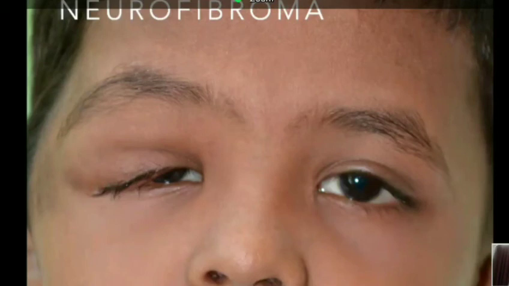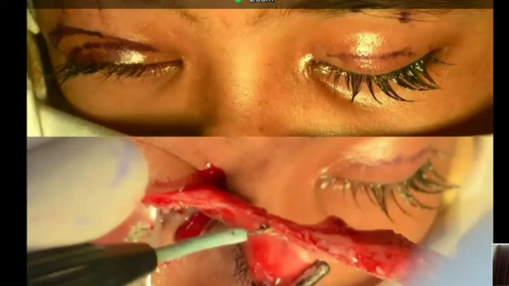You need to take out the tumor so that the child comes out of an amblyogenic situation. So what we do is what we learned in our fellowship, which is the technique that is still practiced now also, the template technique. In the template technique, we mark out the normal lid measurements, the lid crease to lid margin and the lid crease to the eyebrow, and then take out whatever redundant tissue is there in the eyelid.